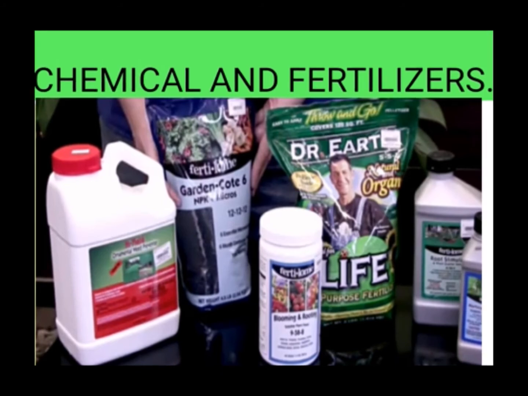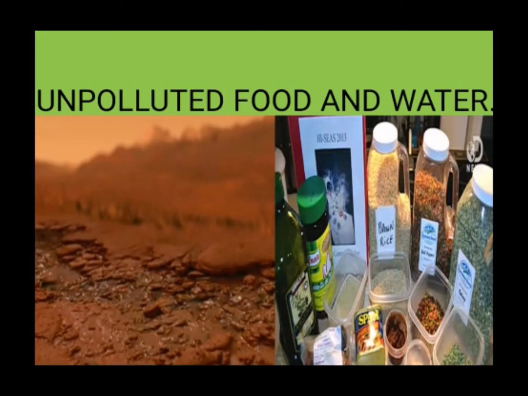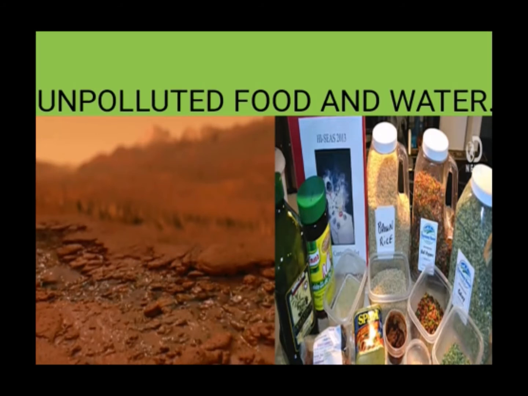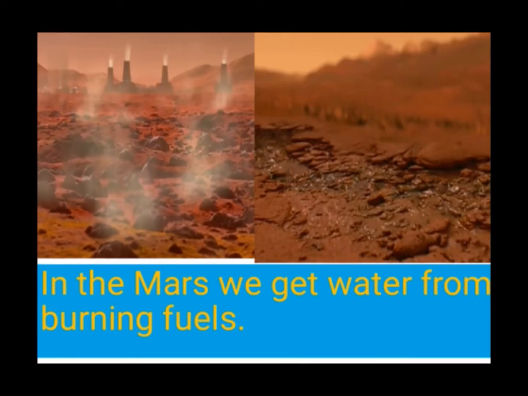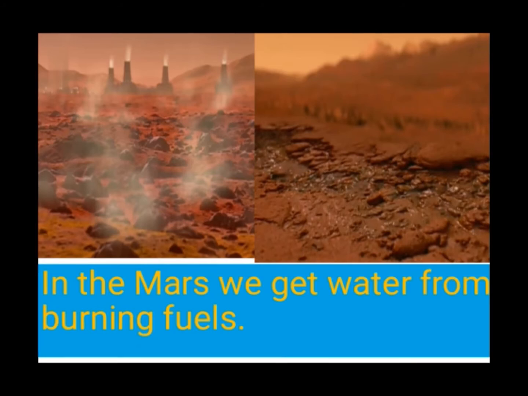But on Mars, they get unpolluted food and water. This is only what she had studied. But what did the grandfather say? He said that the food and water that we get on Mars is not real. It is artificial, because the water on Mars, we get from burning fuels. How do they get water on Mars? Only by burning some fuels can they get the water.